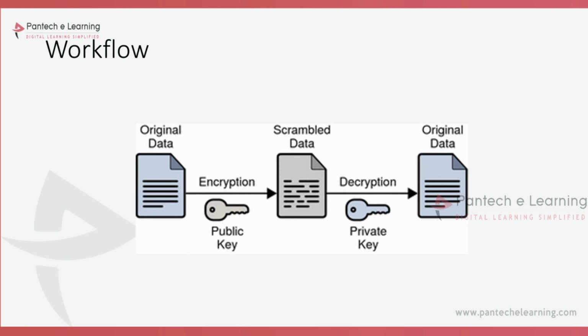And from that particular scrambled data, the decryption, the reverse process, will be going on. The reverse process is from the data, the private key and the key will be decoded, and from the decoded one we have to find our original data. So this will be the complete process for the image encryption part.